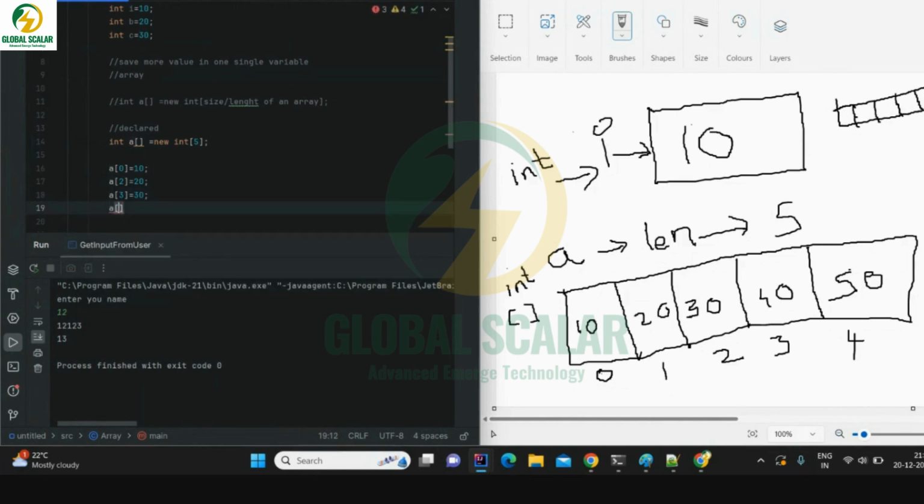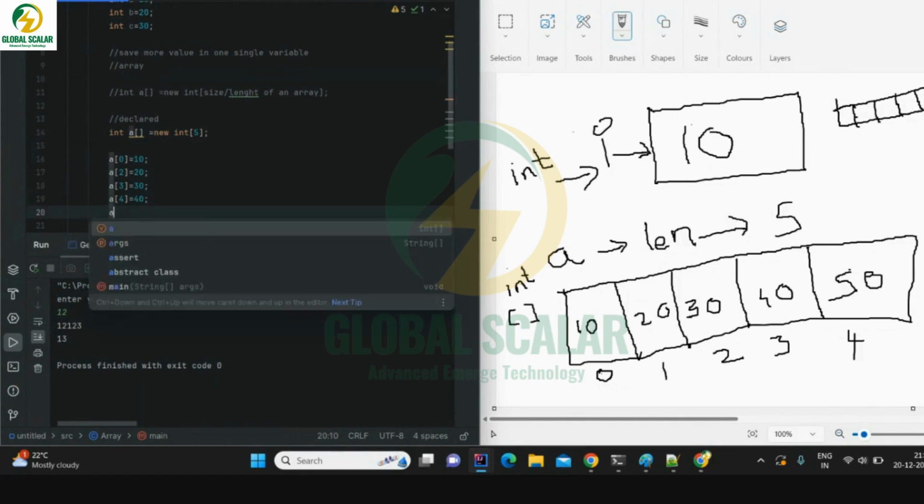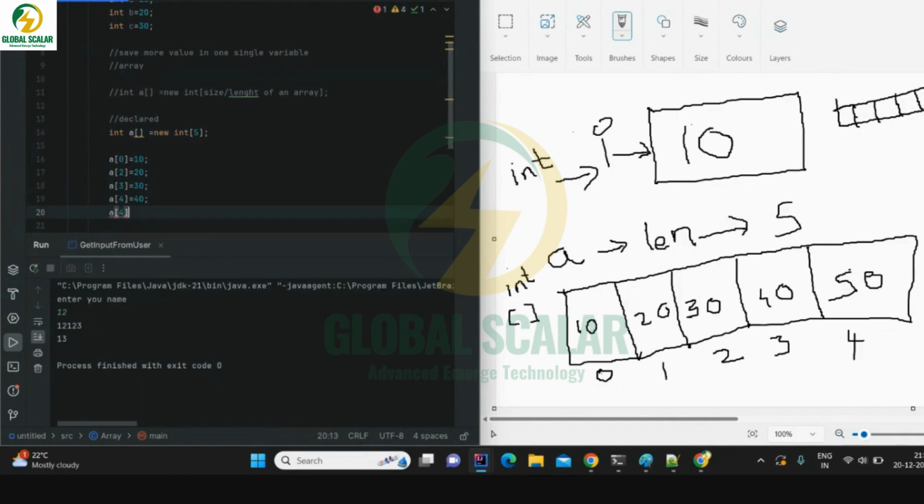This is how you assign the values. Sorry, I missed 1, my bad. A of 4 is equal to 50. So now declaration is completed.